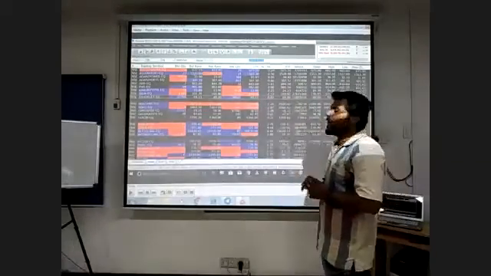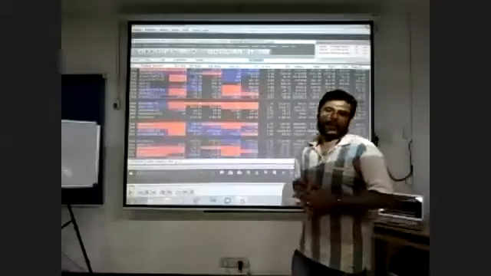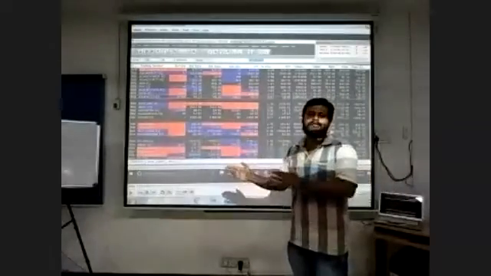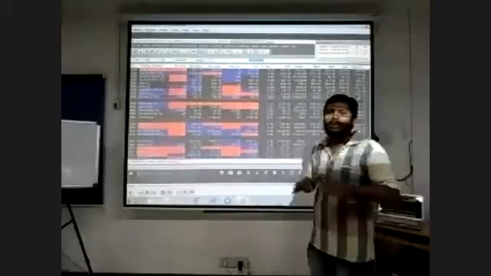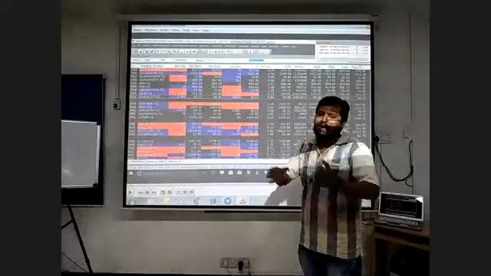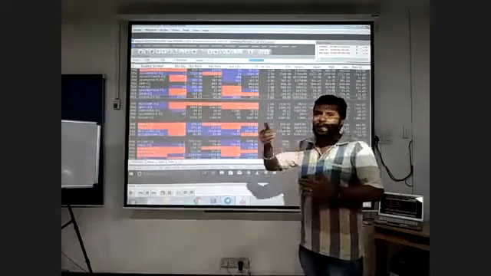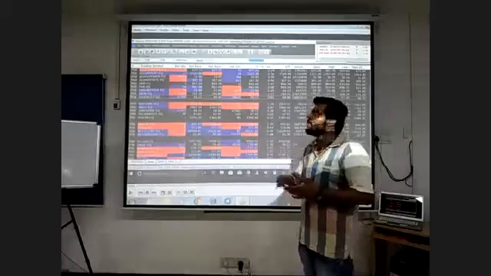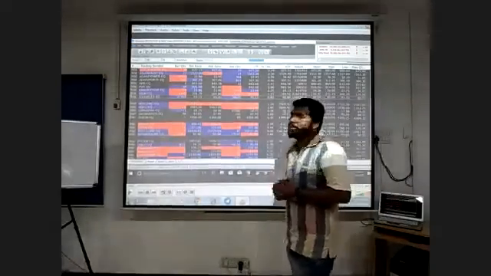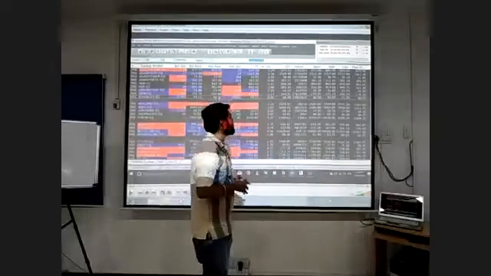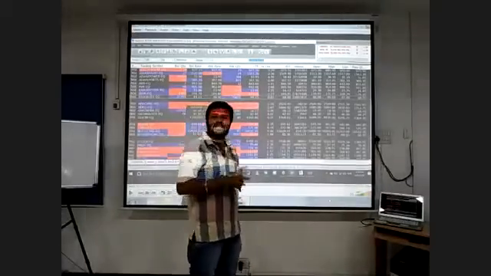And LTP. LTP means last traded price. Whatever the last traded price is, that will be updated in the LTP. And percentage change. From the last to now, whether it has gone up or down will be mentioned percentage-wise. Next is ATP. ATP means average trading price, that is, on average how much the price is trading.